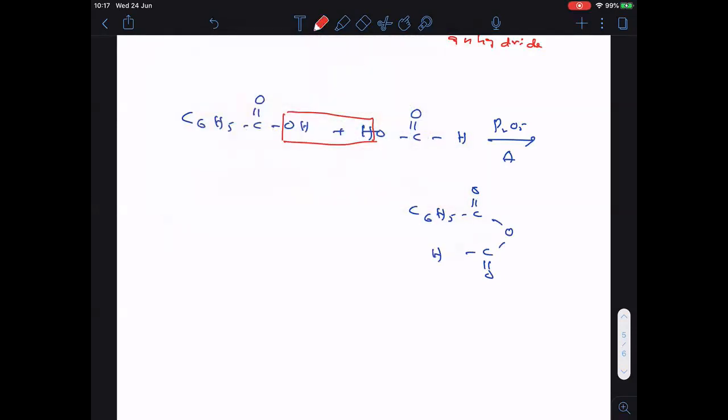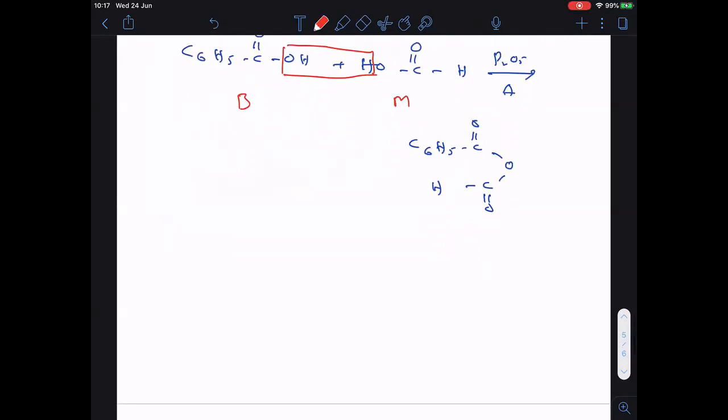So let us see now. First compound is benzoic acid. Second compound is methanoic acid. So according to alphabetical order, benzoic comes first, followed by methanoic. Therefore, what is the name of this one? It is said to be benzoic methanoic anhydride.